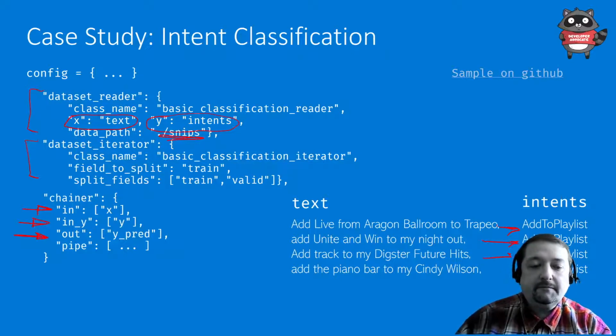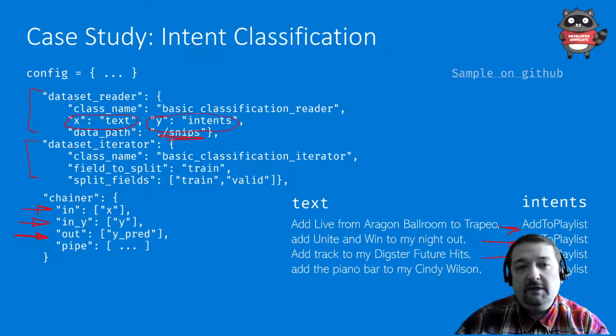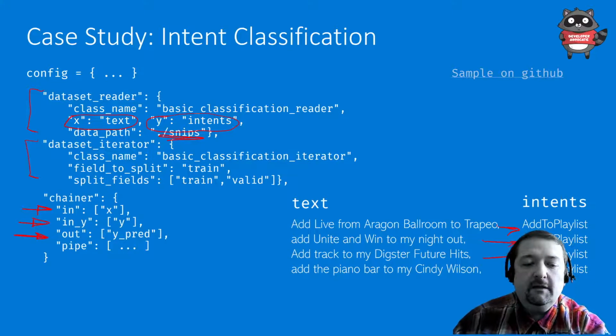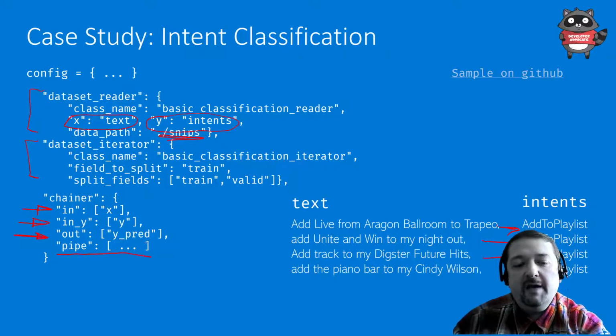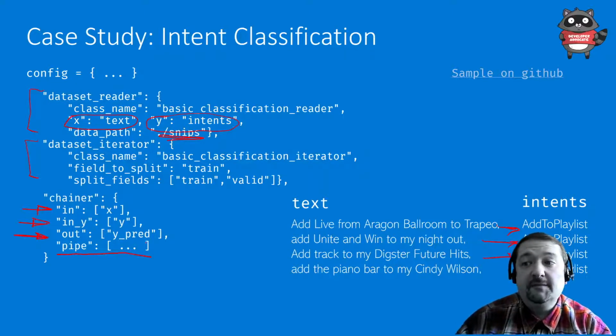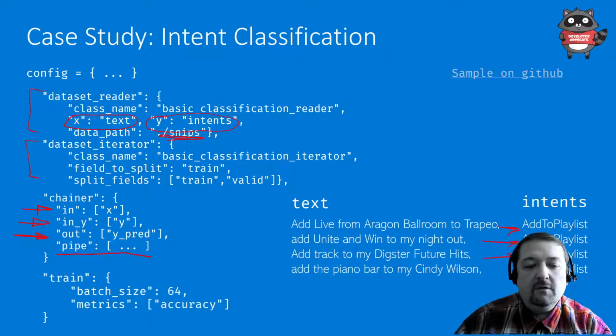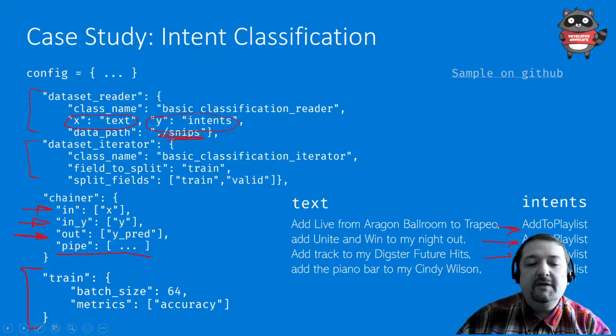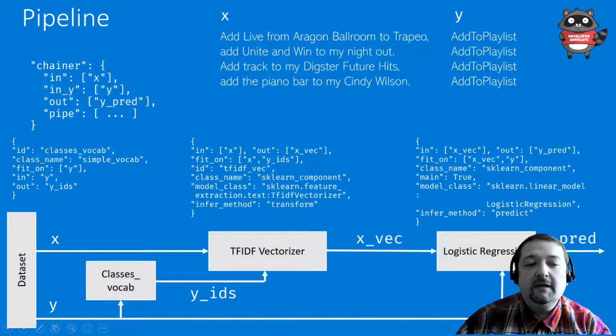Like in, Y is the actual intent which I want to train my model on, and out is the predicted value of my model. And then in the chainer there is pipe. Pipe is the list of intermediate steps of the pipeline. And I also define the parameters, like what would be the batch size, what would be the metric, and so on. So that is how the pipeline looks in chainer.